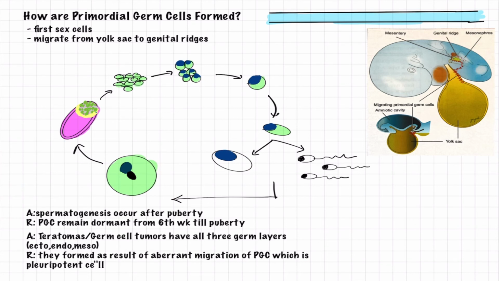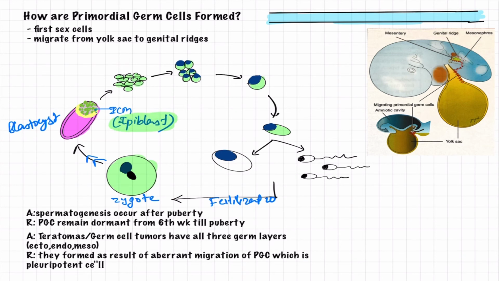If you see the image here, this is the zygote, my dear friend. As we know, zygote is the product of fertilization. Let us move forward, and this zygote undergoes many divisions and forms a blastocyst, and this blastocyst has an inner cell mass, and in the inner cell mass it has the epiblast. What you have to remember here is that this epiblast is the precursor of the primordial germ cells.